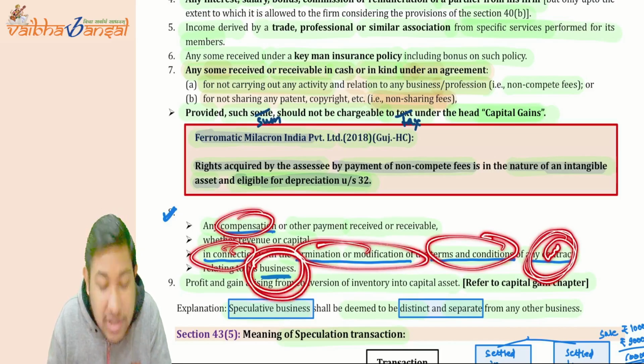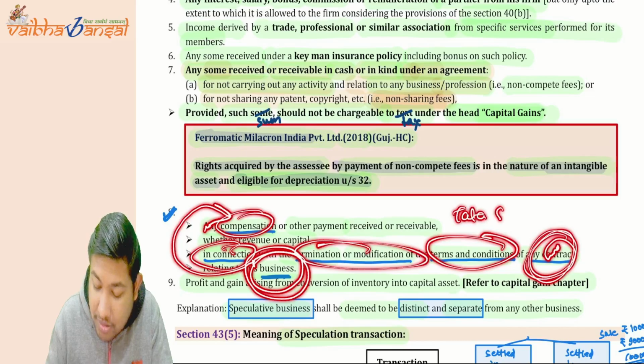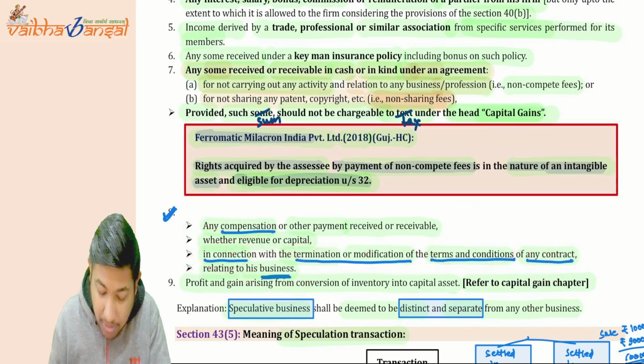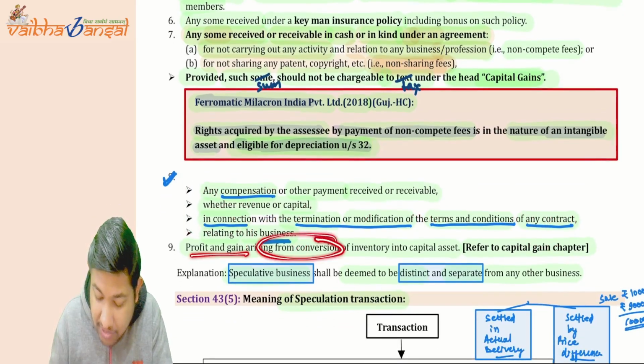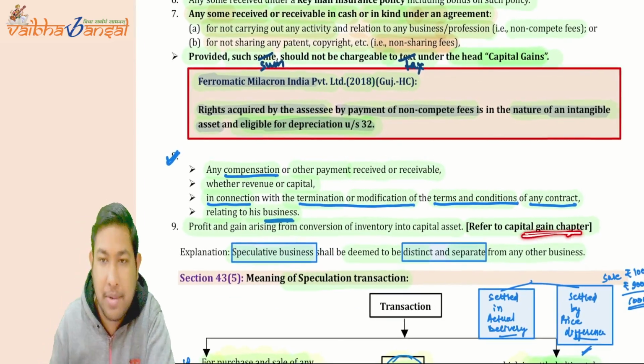Okay, and if you are paying any compensation, then it is going to be taxed under the head PGBP. For this, the Tata Steel example was given to you. Now, profits and gains arising from conversion of inventory to capital assets, we will see it in the capital gains chapter.